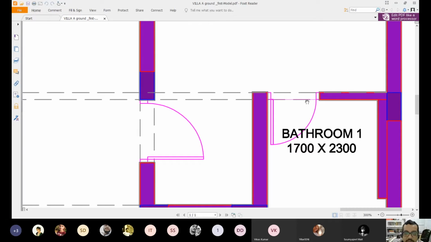Some of you who have noticed, please come on board, unmuting, and say whether you have noticed. Yes, sir. You have a frame line here and you don't have a frame line here. Yes, sir. What might it mean? So there is a sunk slab. There's a change in level.